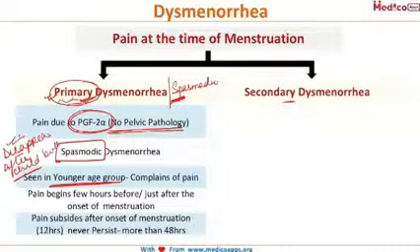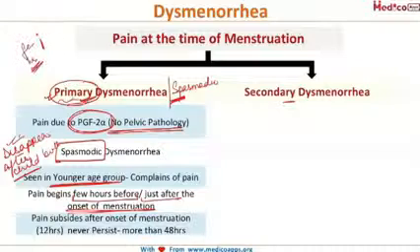So they are rarely seen in the reproductive age group. And the typical feature of primary dysmenorrhea is that the pain begins a few hours before or just after the onset of menses. There will be no pain from beforehand. The pain will start either at the time of menses or a few hours before the onset of menses, and it usually subsides after the onset of menses. Once the menses have started, it will subside in another 12 hours.